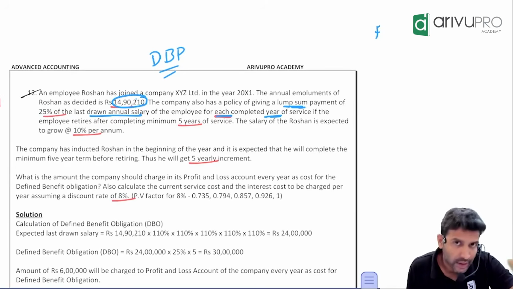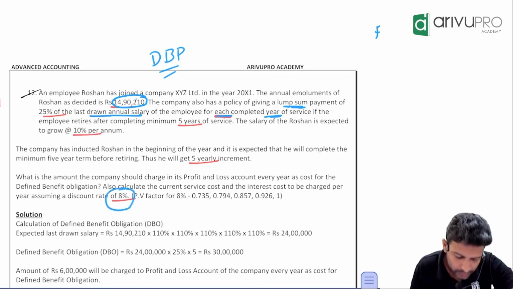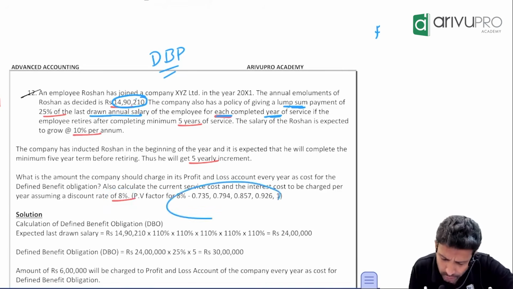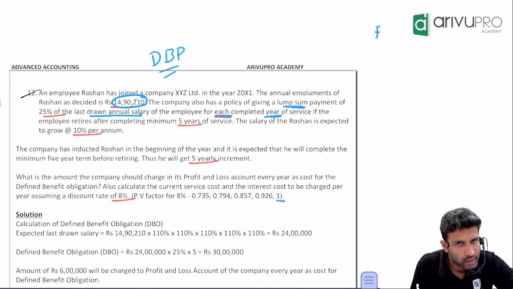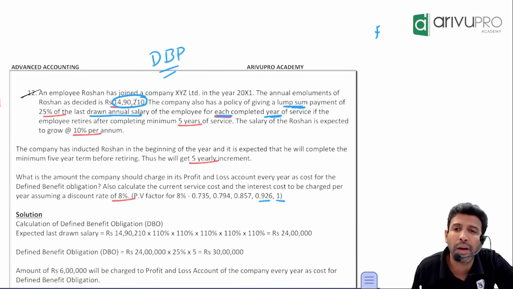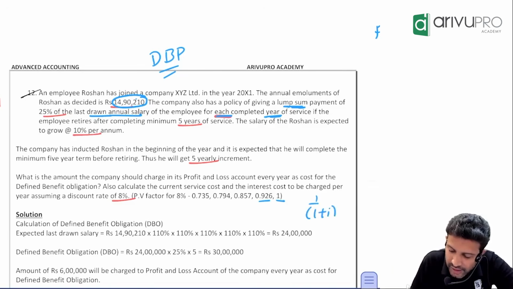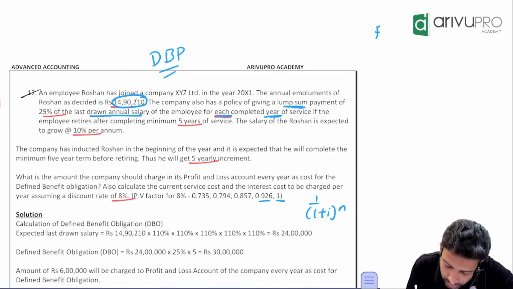Come back to the question. To calculate the present value, we need the discount factor. How much is the discount factor given in the question? 8%. Such a nice problem, they have only given the discount factor. Year 0, today's discount factor is always 1. At the end of first year, how do you calculate the discount factor? 1 divided by 1.08 in a calculator. It's basically 1 divided by (1 plus i) whole power n. Here i is 8%, so do 1 divided by 1.08.